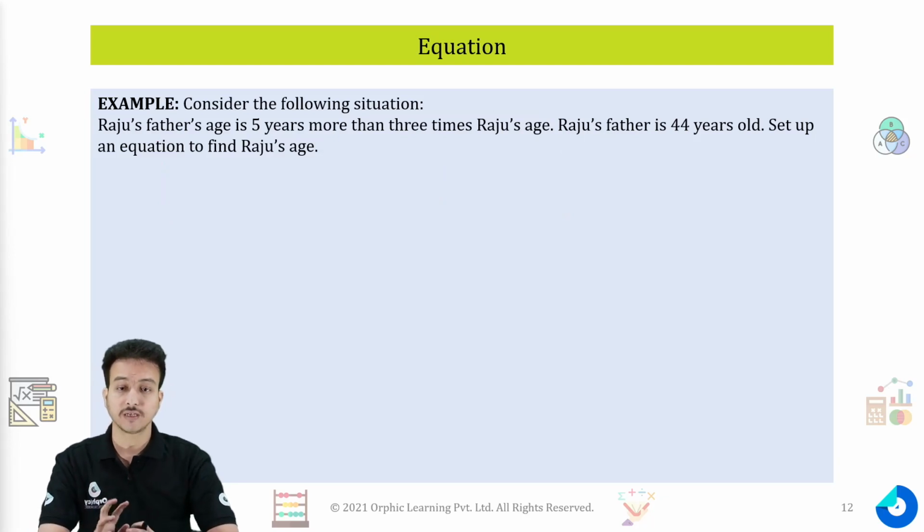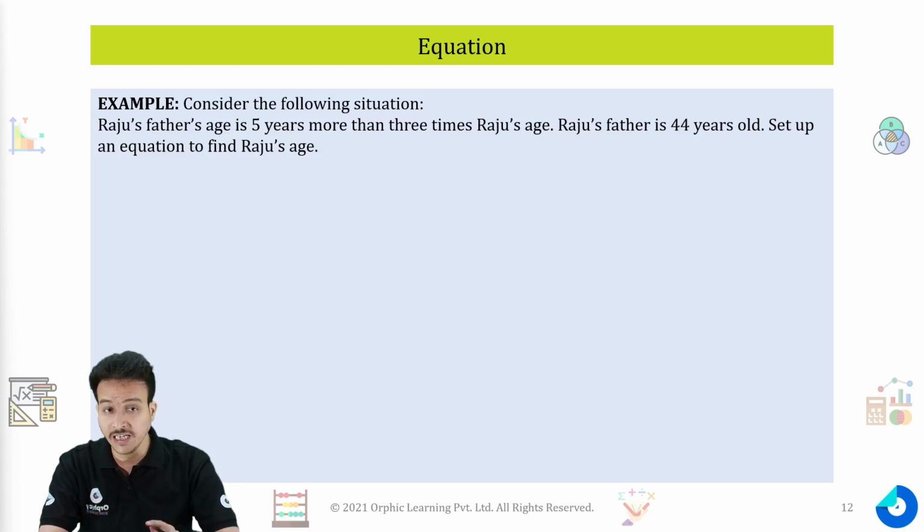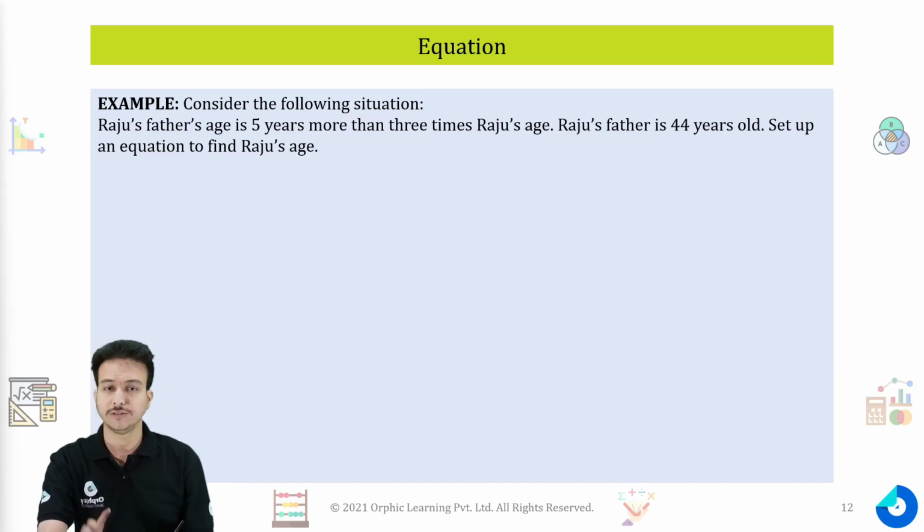Let's try to make an equation now from a word problem. Raju's father's age. Consider the following situation. Raju's father's age is 5 years more than 3 times Raju's age. Raju's father is 44 years old. Set up an equation to find Raju's age.